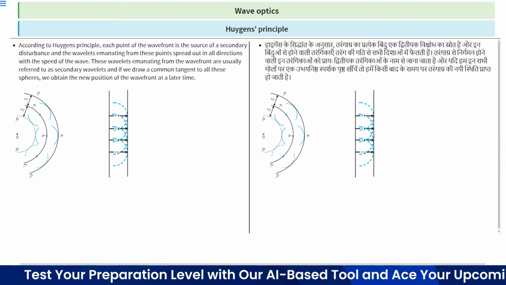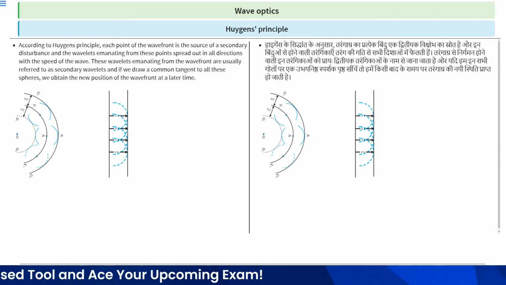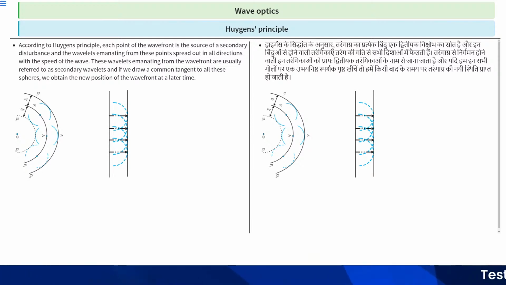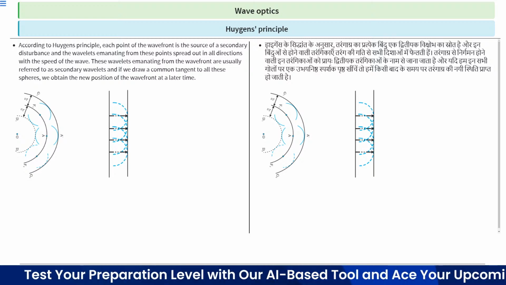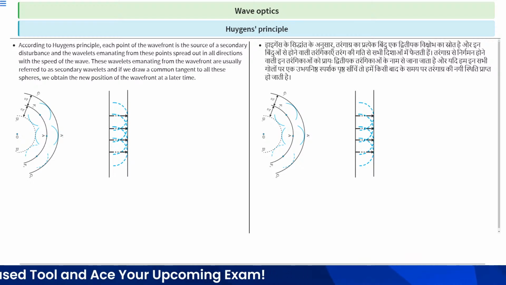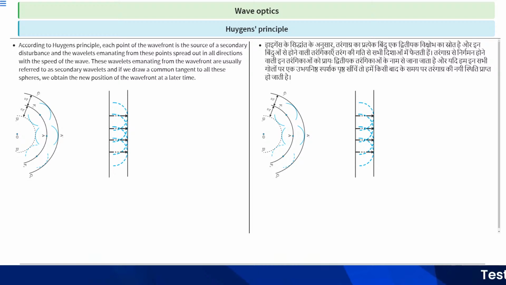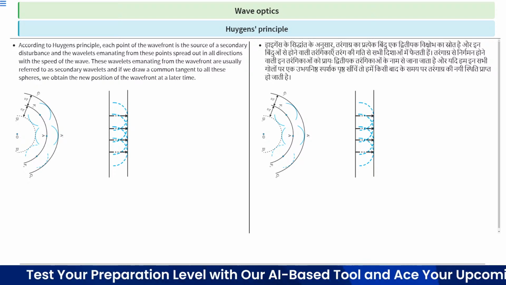So this point is the secondary disturbance. Similarly, this point is also secondary disturbance, and this point is also secondary disturbance. So a common tangent, this one is common tangent to all these points. We obtained a new wavefront at a later time. So this is the spherical wavefront, and this is the linear.